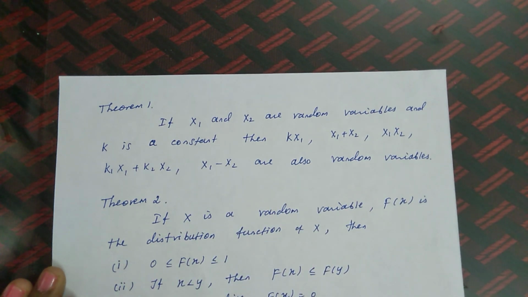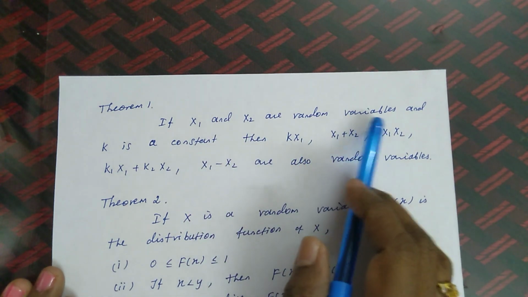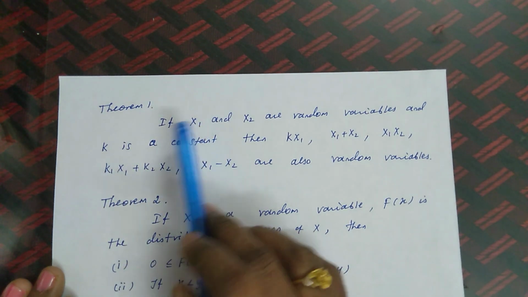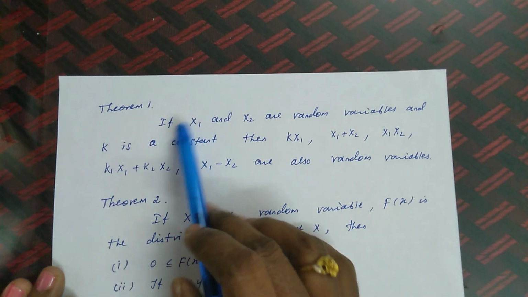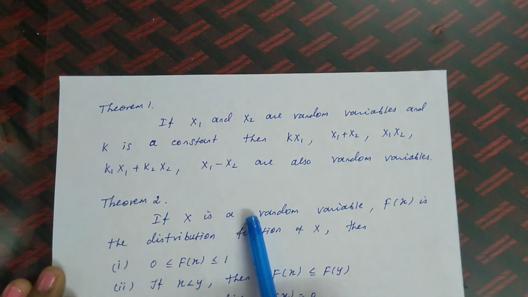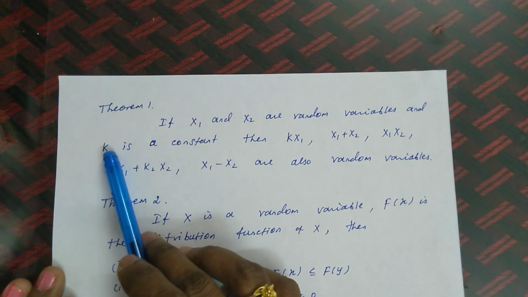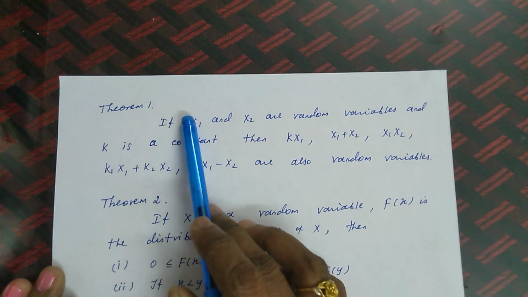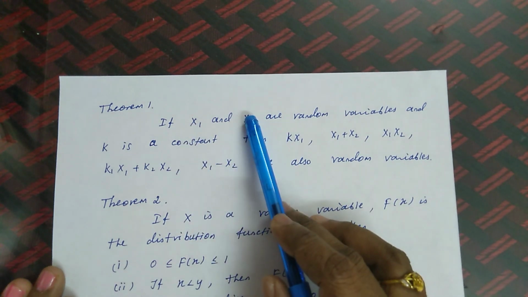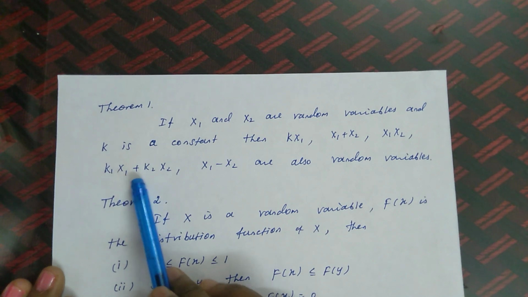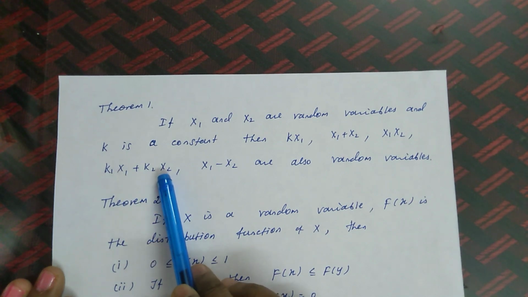So what does the theorem say? If we have two random variables x1, x2, and k is a constant, then when you multiply the random variable with a constant, that value is again a random variable, that is, kx1 is also a random variable. In the same manner, if I take two constants k1 and k2, multiplying the first random variable with k1 and the second with k2 and adding these two, k1 x1 plus k2 x2 is also a random variable.